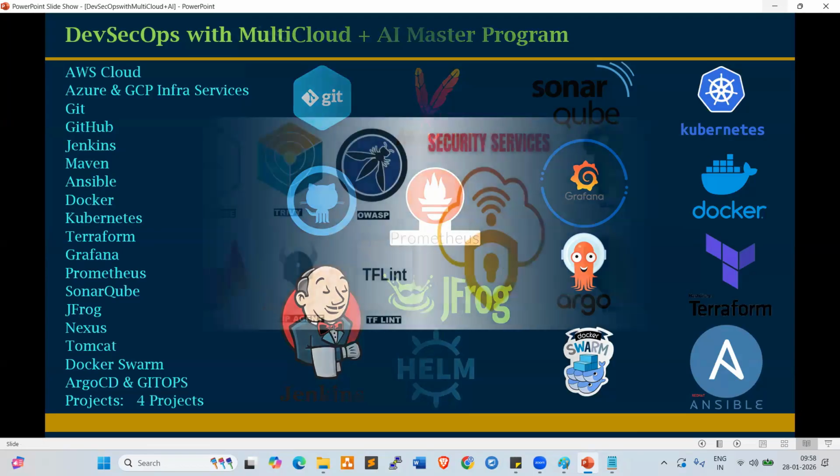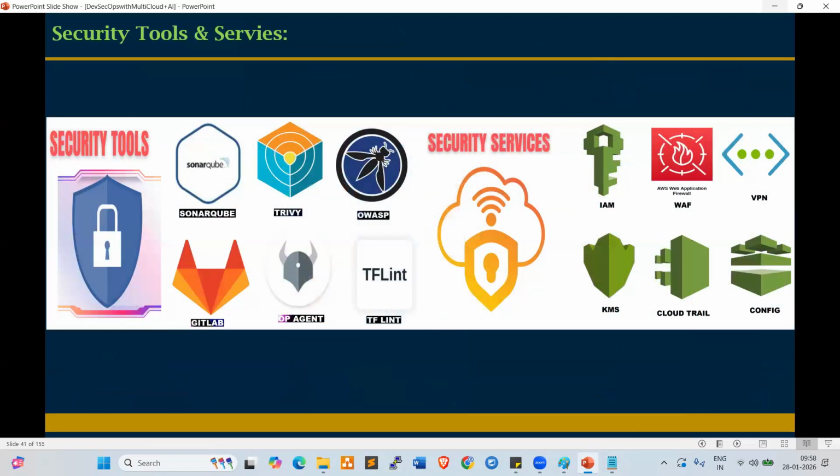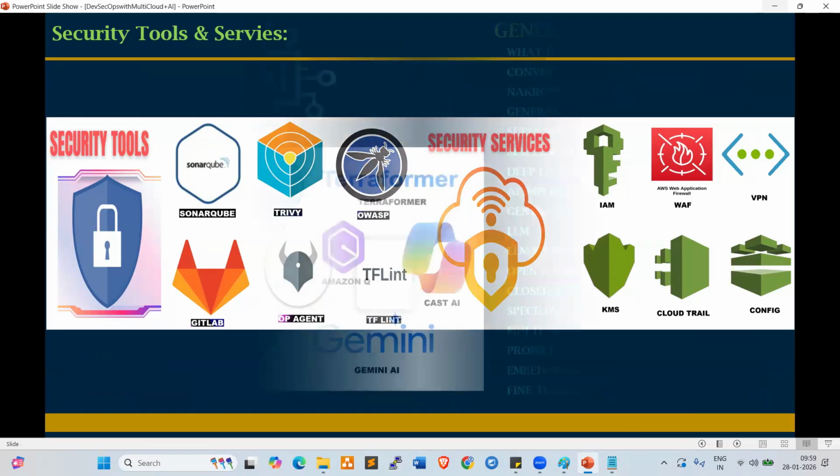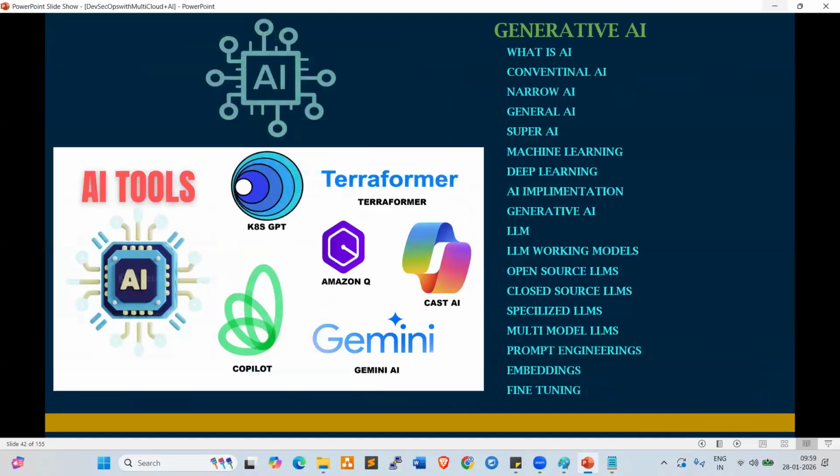Now, these are the security tools. Our course is DevSecOps. These are all security tools and services, so security tools will go very deep dive. We can configure every tool. And these are the AI services and tools.